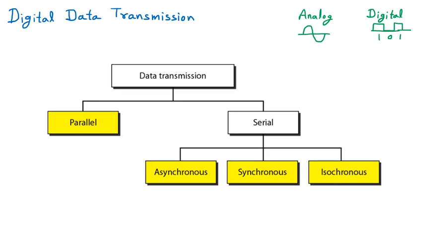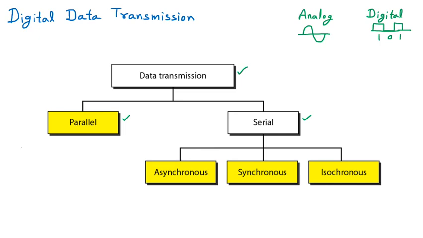So here we are extending this topic: digital data transmission is further divided into two categories. One is parallel, and the second one is serial. So there are two types of data transmission, parallel and serial. Now I am taking one example to make you understand.